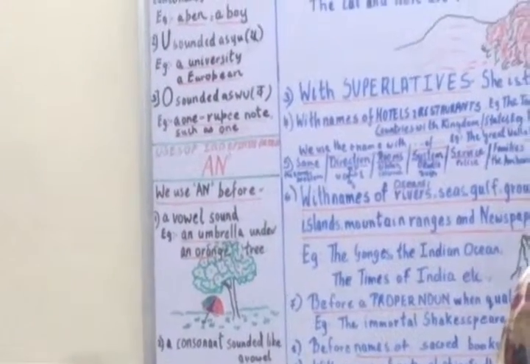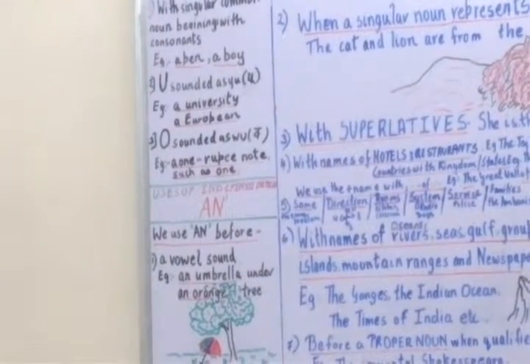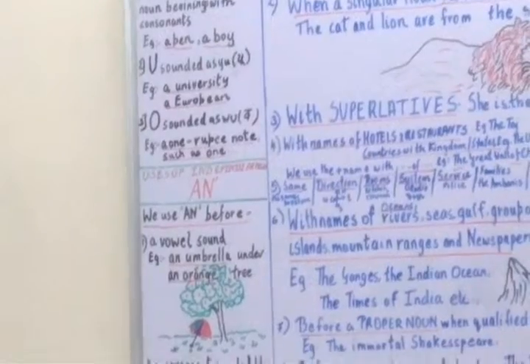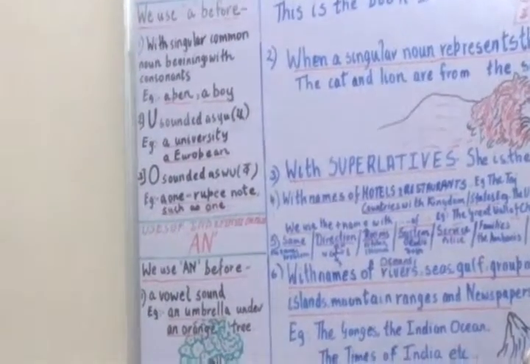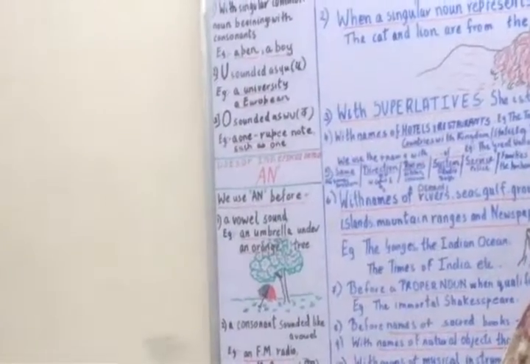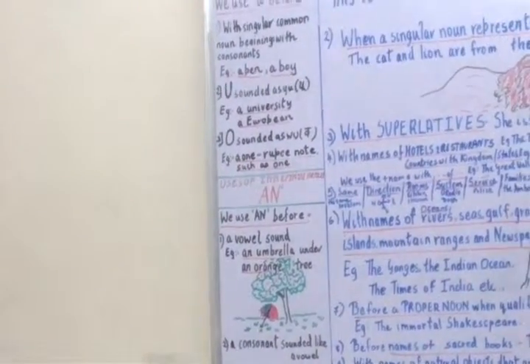Please take note that whenever we use a or an, it always begins with a consonant or a vowel sound, and it is always singular. Articles have two types, that is indefinite and definite.